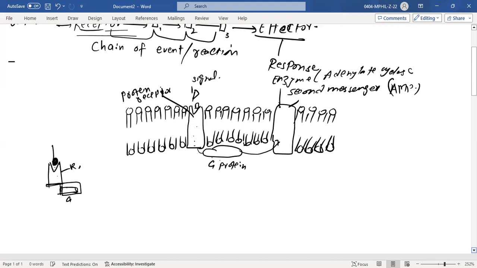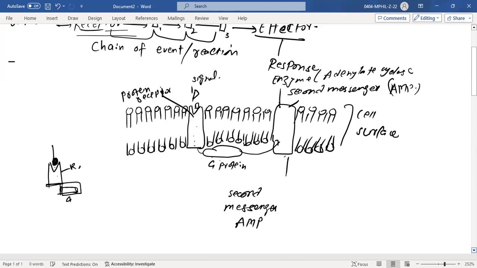Here is a cell surface that we have observed. Now, from this cell surface, when it comes to bind with this enzyme, what will it do? It will disintegrate or spread to give a second messenger, like you will get here the second messenger AMP.